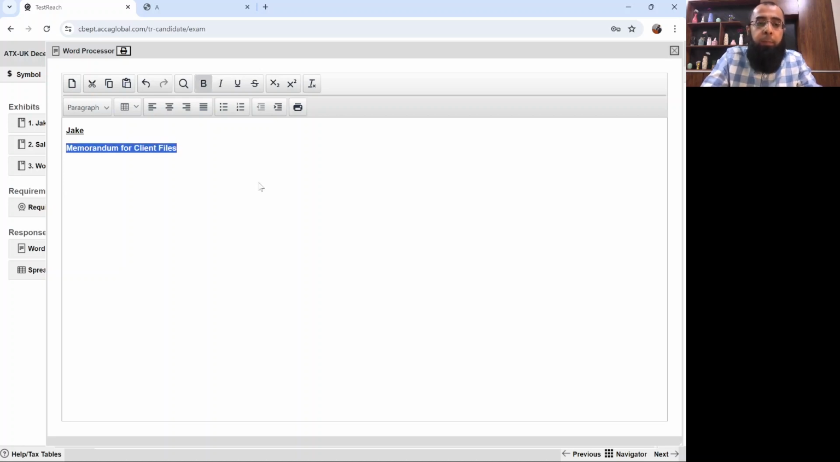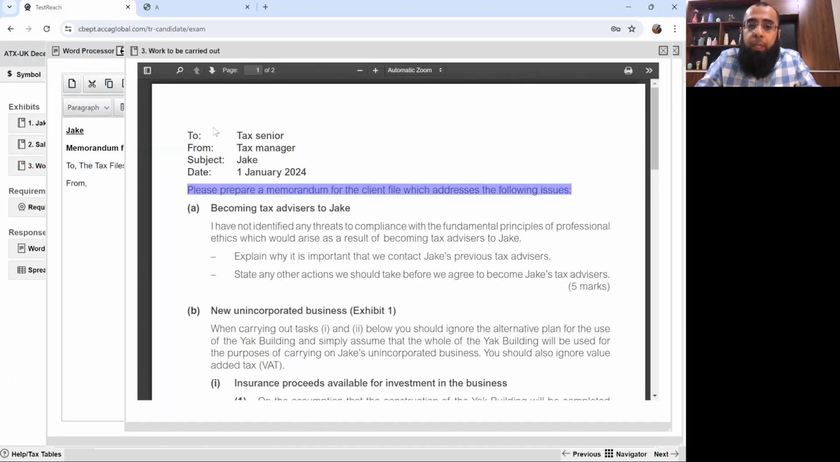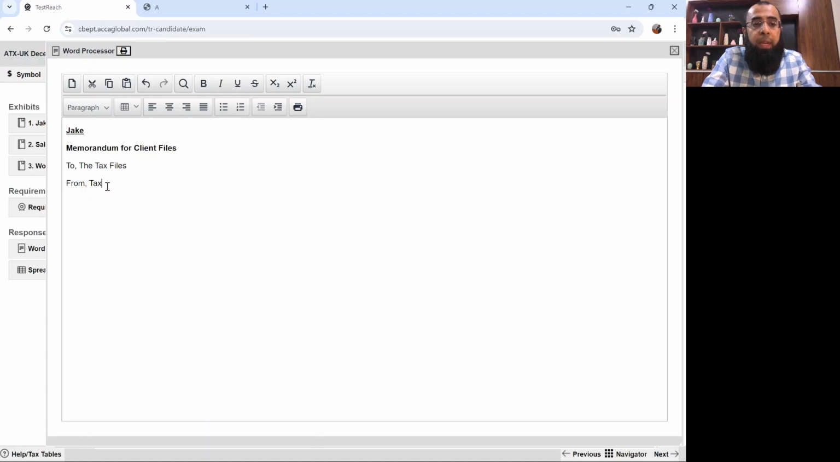Now, it's the basic format which you need to understand. In the 'to' field, you write the tax files, the reason being that it's an internal memorandum. In the 'from' field, you look at exhibit number 3. You are addressed as tax senior. So in 'from', since you are responding back, you are the tax senior.